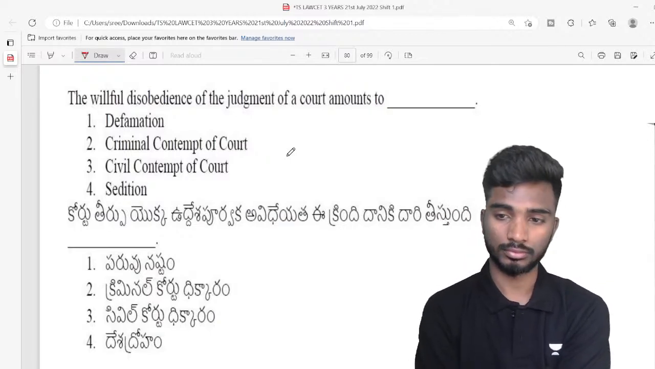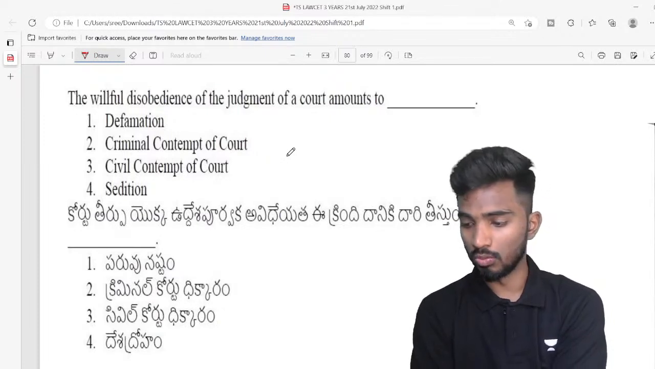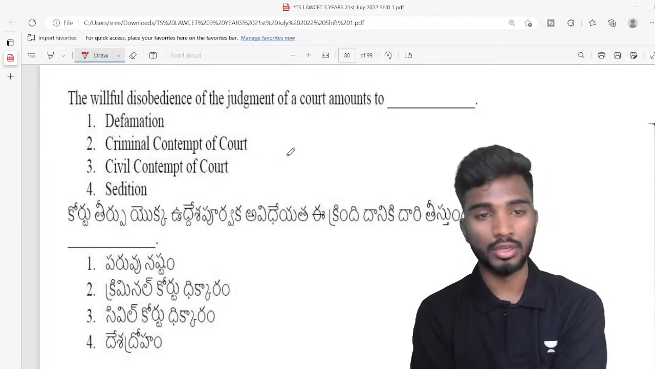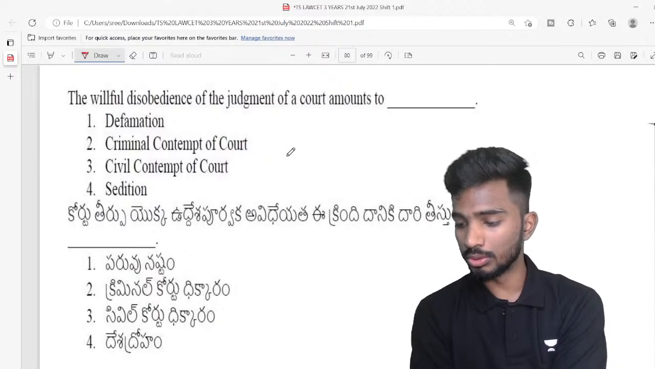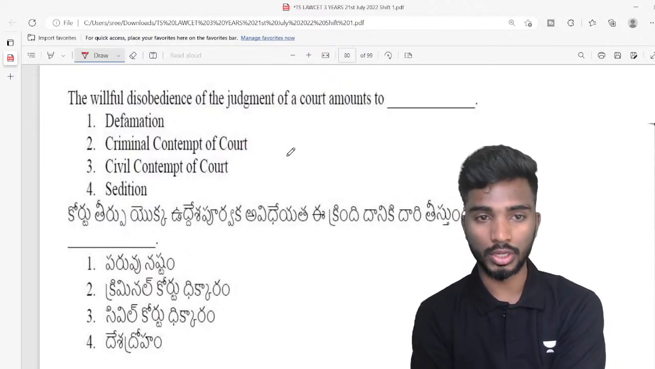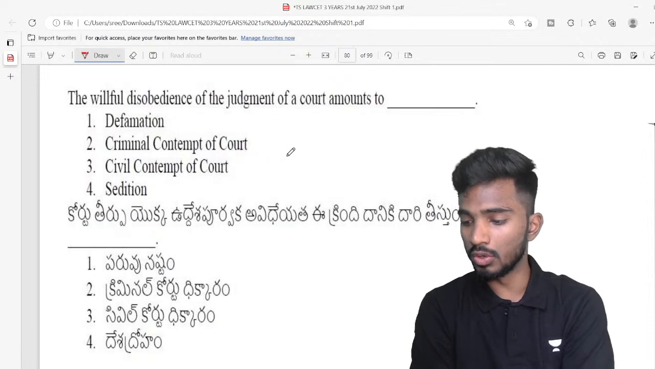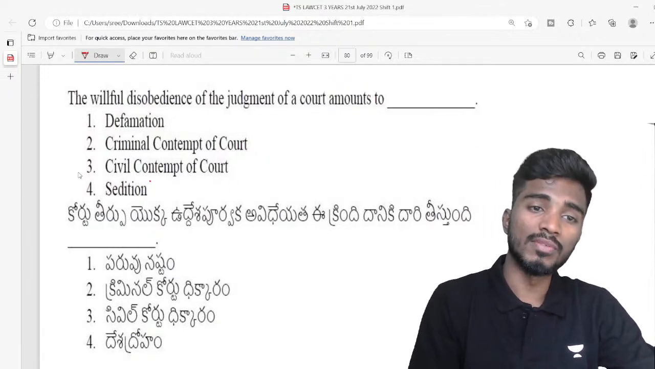What is the answer? What do you think is the answer, guys? Yeah, very good, Nidhi. So the answer is civil contempt of court.